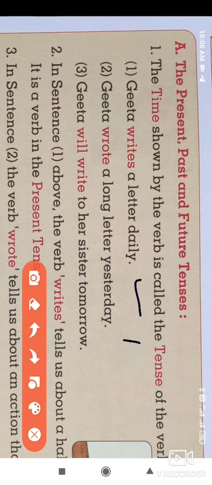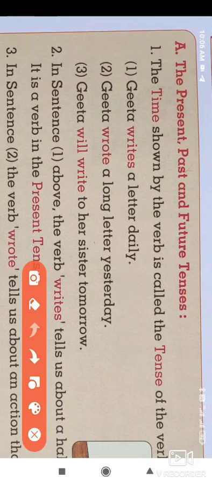Now look at the third sentence, that is Geeta will write to her sister tomorrow. Means the letter writing has not yet been done by Geeta. She is going to write the letter to her sister tomorrow. In the first sentence, daily shows the things happening in present times.